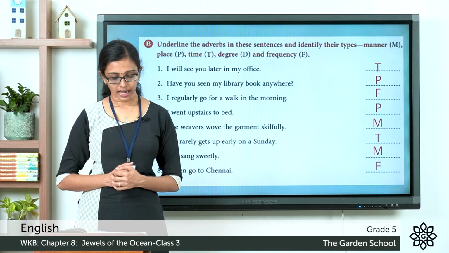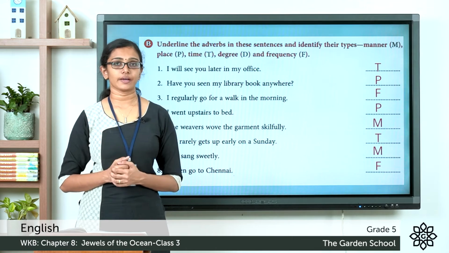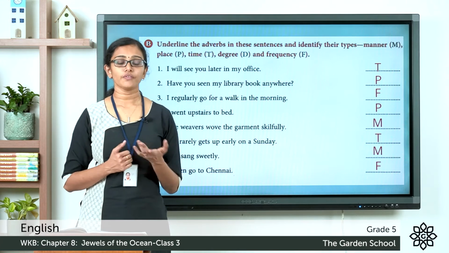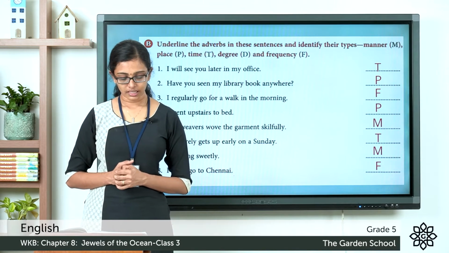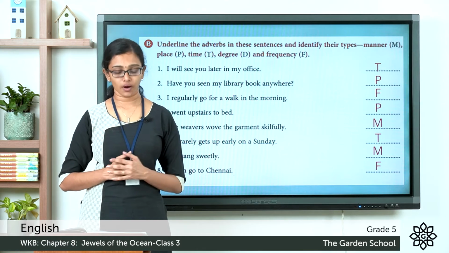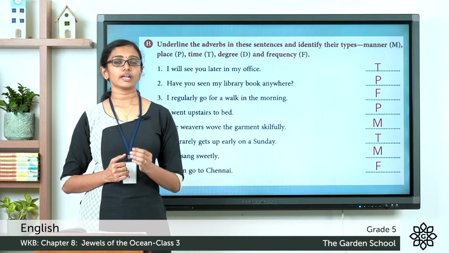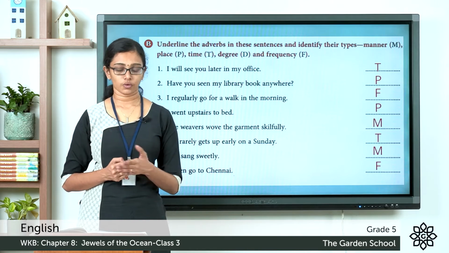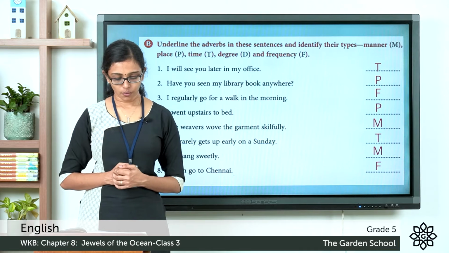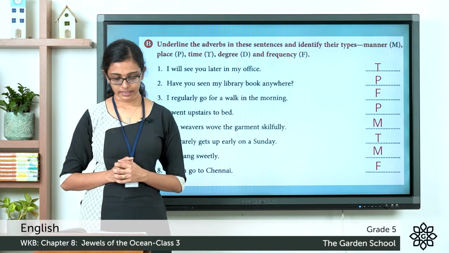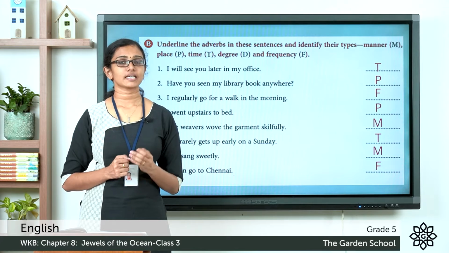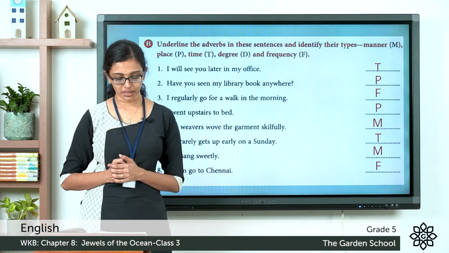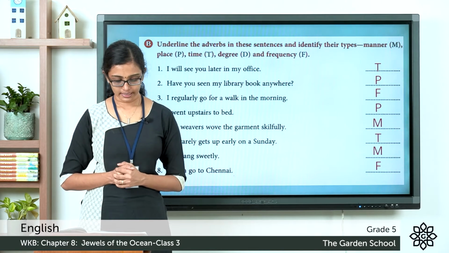Now the second one: have you seen my library book anywhere? So which is the adverb here? Anywhere. So that is an adverb of place. Now the third one: I regularly go for a walk in the morning. The word regularly is an adverb of frequency. So you can underline that one and write F for frequency in the space provided. Now the fourth one: I went upstairs to bed. See the word upstairs, that is an adverb which shows the place. So it's an adverb of place. So you can underline the word upstairs and write P for place there.